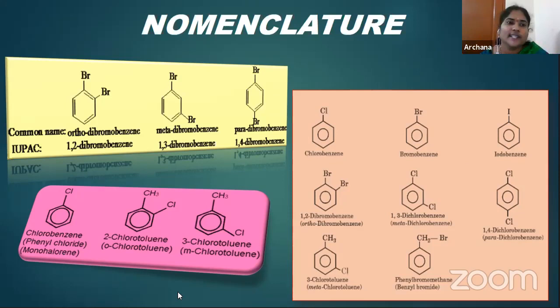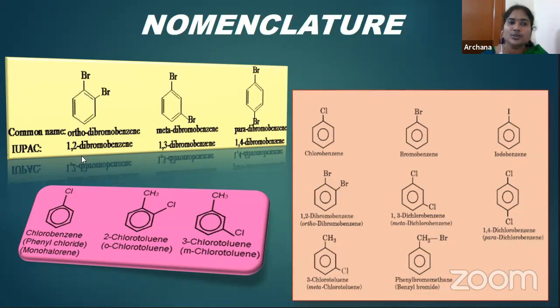Okay, children, once again, we can discuss the nomenclature here. Depending upon the position, we can tell the IUPAC names. So where the bromines are present, at the first and second carbon, bromines are present. Therefore, we are going to give that one as 1,2 dibromobenzene. The common name here, you already know, whenever it is present at the second and the sixth position, I told that we are calling them as ortho position. Therefore, how can we write the common name here? Ortho dibromobenzene. And IUPAC name here is 1,2.